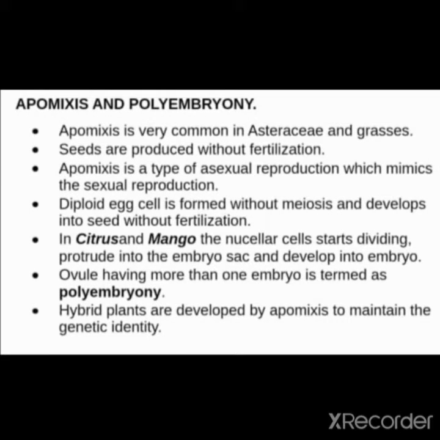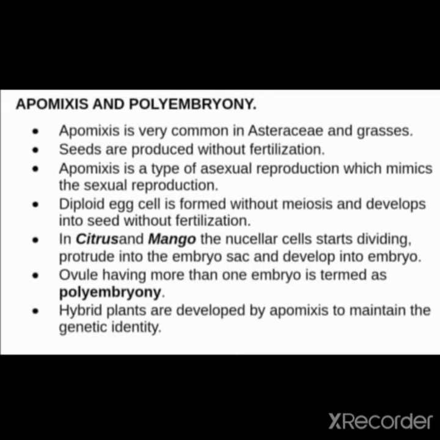Next, apomixis and polyembryony. Apomixis is very common in Asteraceae and grasses. Seeds are produced without fertilization. Apomixis is a type of asexual reproduction which mimics sexual reproduction. A diploid egg cell is formed without meiosis and develops into a seed without fertilization.